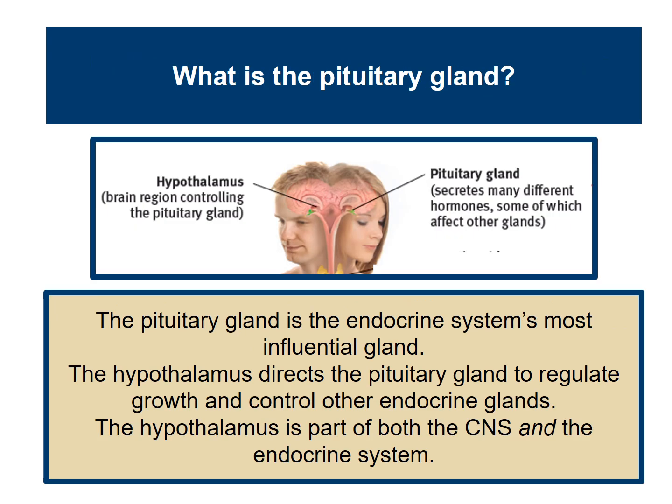The pituitary gland is the endocrine system's most influential gland. The hypothalamus, which is part of the brain, controls the pituitary gland. We will learn way more about the hypothalamus when we learn about the brain. But for right now, please make the connection between pituitary and hypothalamus. The hypothalamus directs the pituitary gland to regulate growth and control other endocrine glands. It's part of both the central nervous system and the endocrine system, because it's part of the brain, and the brain is part of the central nervous system.